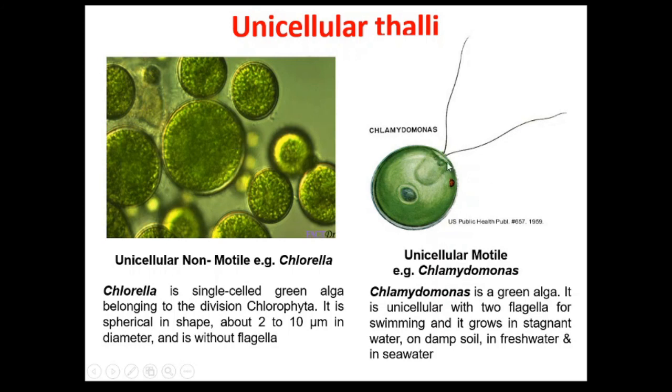Now Chlamydomonas is an example of the unicellular motile form. Chlamydomonas is a green alga. It is unicellular with 2 flagella for swimming and it grows in stagnant water, on damp soil and in fresh water as well as in sea water. So in the photo you can see the 2 flagella of the Chlamydomonas and due to which it swims in water. So in unicellular forms the thalli can be motile or non-motile.